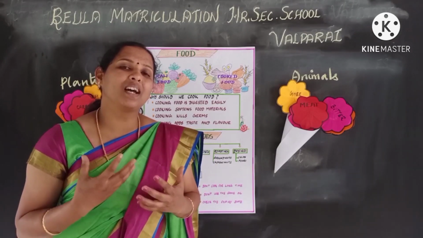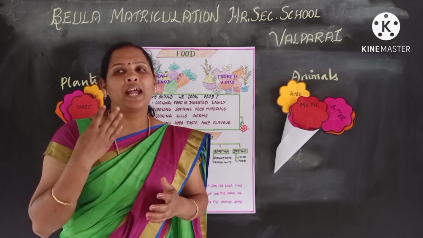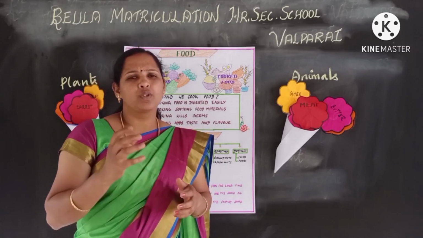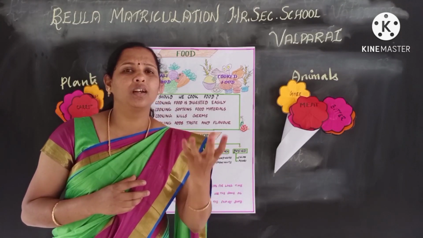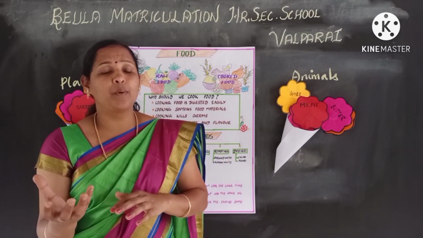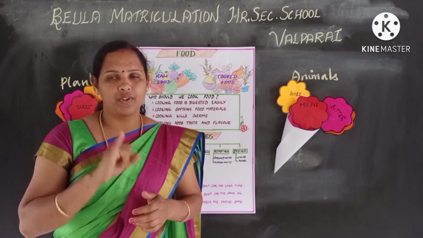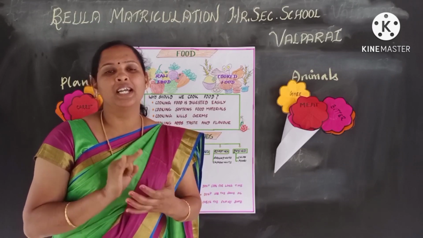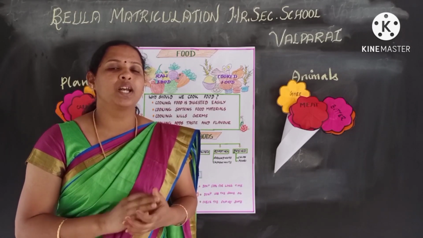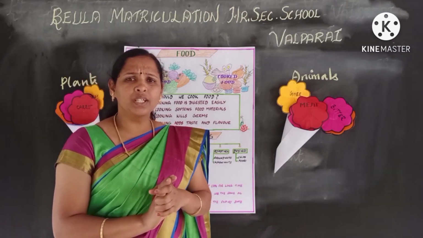Third one, it adds flavor and taste to food. And the last one is it softens the food materials. Before cooking, the potato is very hard. When you cook, the potato becomes soft. So these are the four advantages of cooking. The first one is it is digested easily. Second, it softens the food materials. Third, it kills the germs. And fourth, it adds flavor and taste to food items. Any doubt in that? Okay.